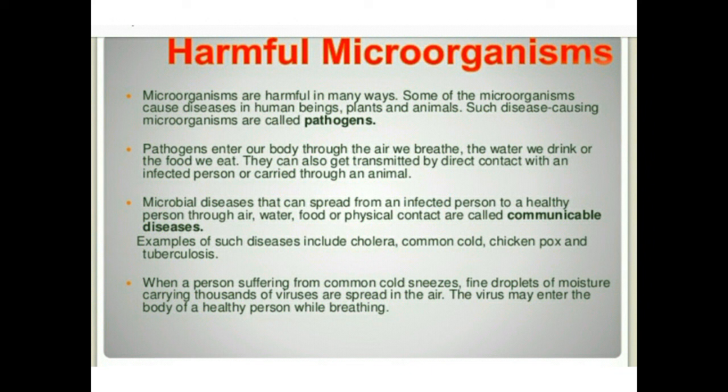Sometimes on juices, on soups also, a white layer appears. That is actually the layer of fungus, and that is also due to the action of yeast etc. So students, if we consume that contaminated food, a disease called food poisoning can take place, which is actually a very dangerous disease. Sometimes we eat something in the market and fall ill. That is also food poisoning.